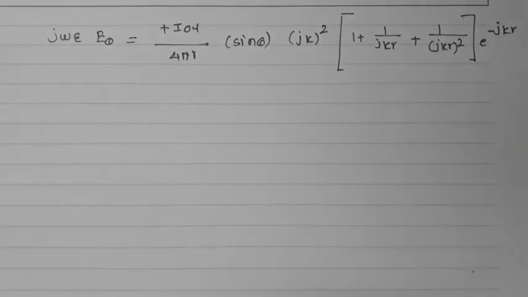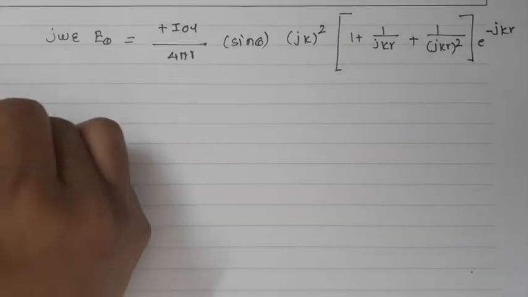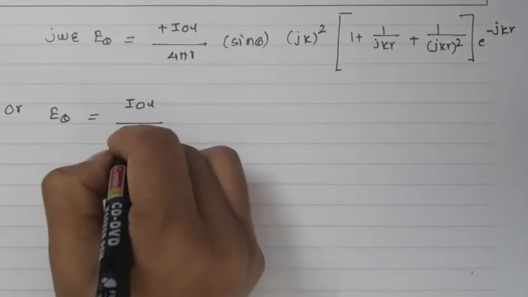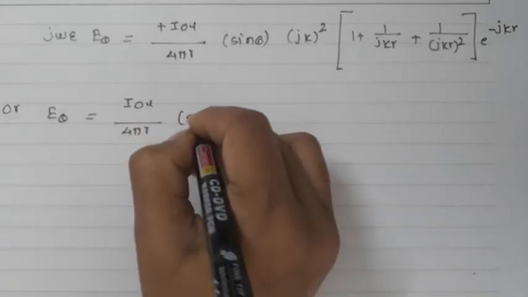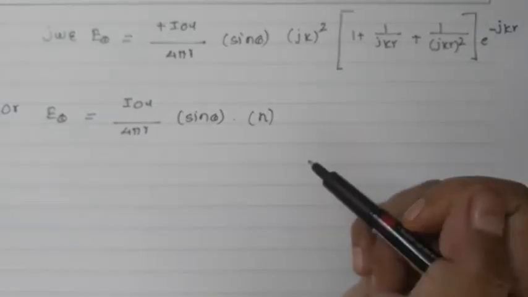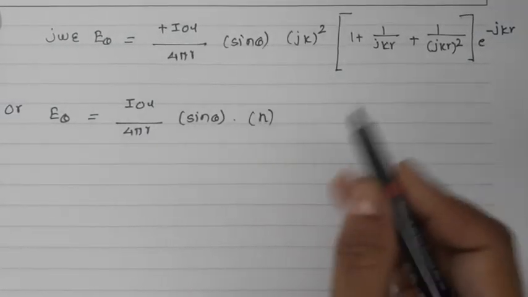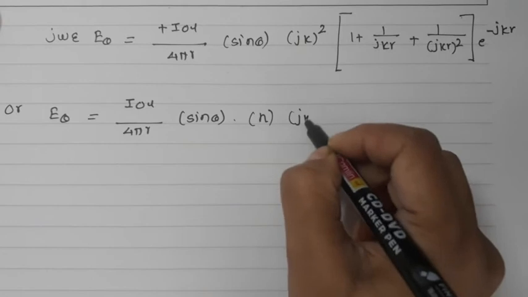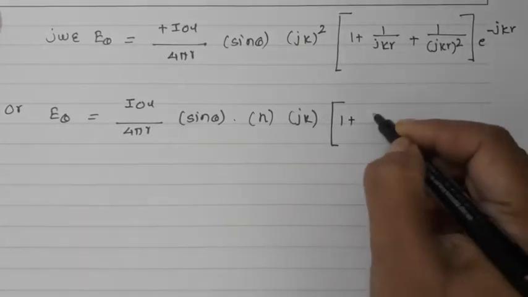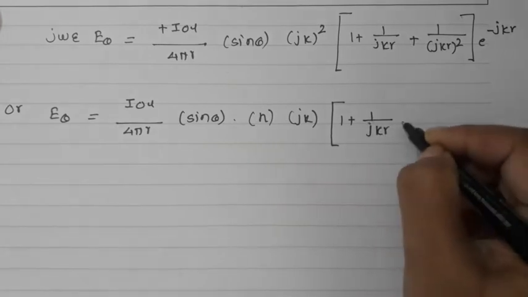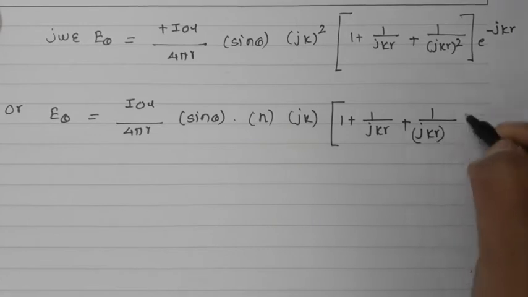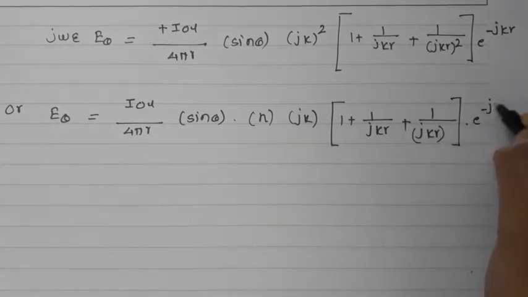Here I have written the complete equation, or I can write E theta is equal to I0L 4 pi r sine theta eta, as we have already gone through, eta jk, (1 plus 1 upon jkr plus 1 upon jkr square) into e raised to minus jkr.